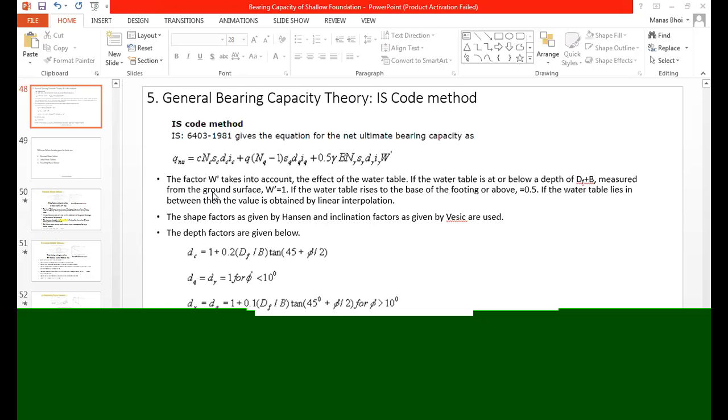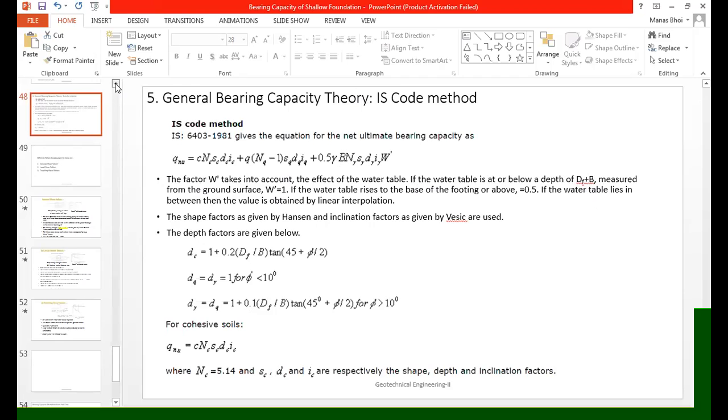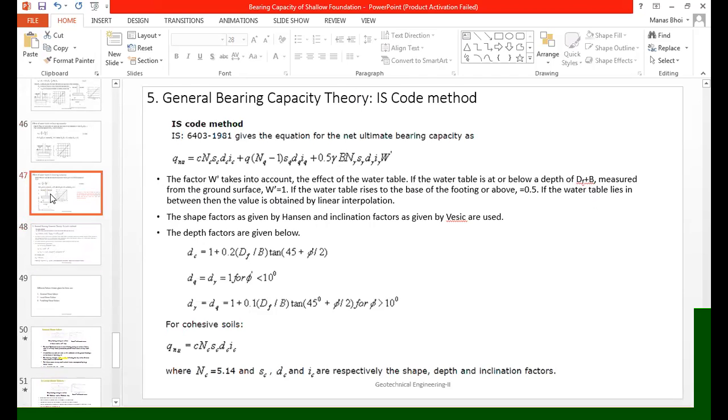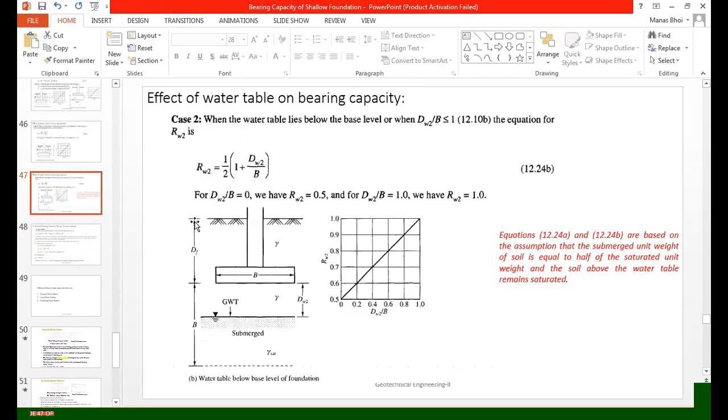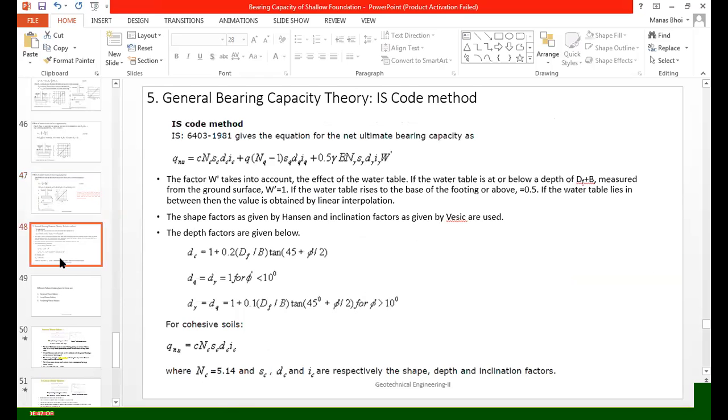If you remember the earlier diagram I showed you for the water table effect, Df is the foundation depth. I will show you one diagram. Yeah, this diagram. This is Df and this is B. So what it is saying is that if the water table depth from the surface is Df plus B or below, in that case the W dash value will be 1.